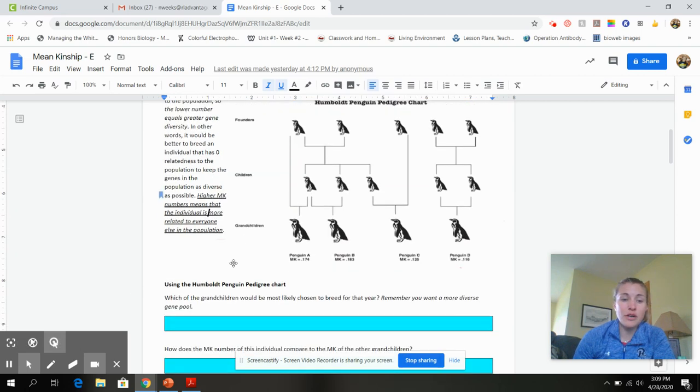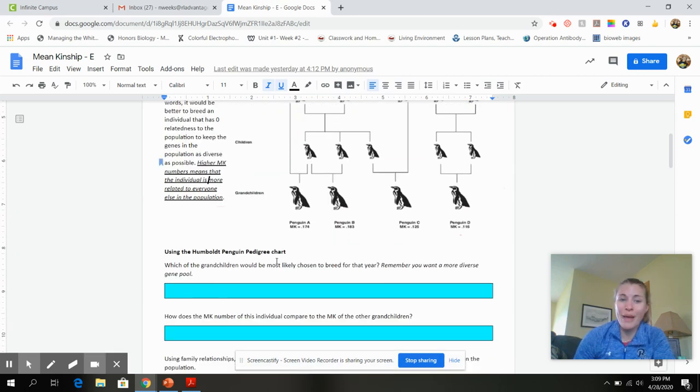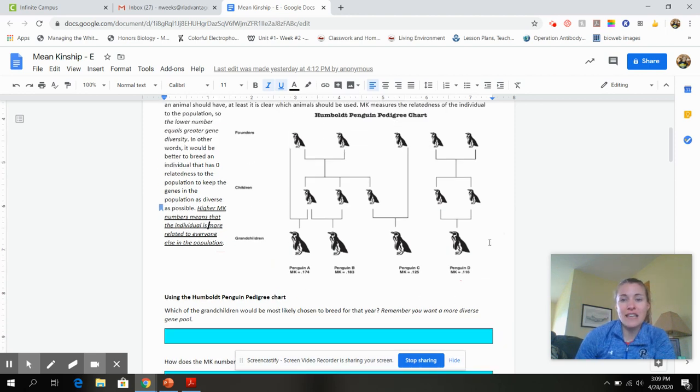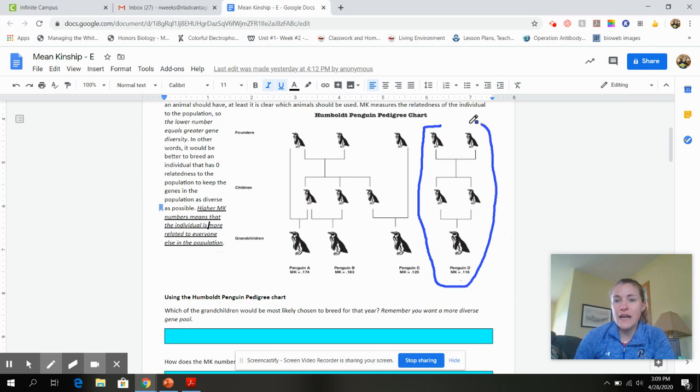So if we scroll down on our page a little bit, it says using the Humboldt penguin pedigree chart, which of the grandchildren would be most likely chosen to breed that year. So looking at these and looking at those kinship numbers, we have some different kinship numbers. So basically, which two penguins would you breed together? We can also look back at their pedigrees where we can see that this whole section is completely separate. So maybe these original grandparent penguins came from a different zoo or a different breeding program or anything like that.